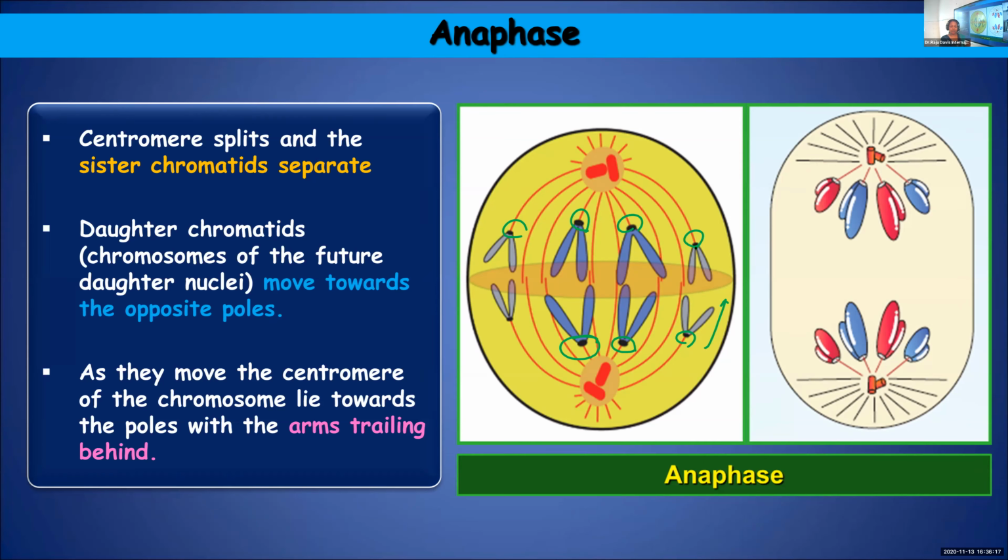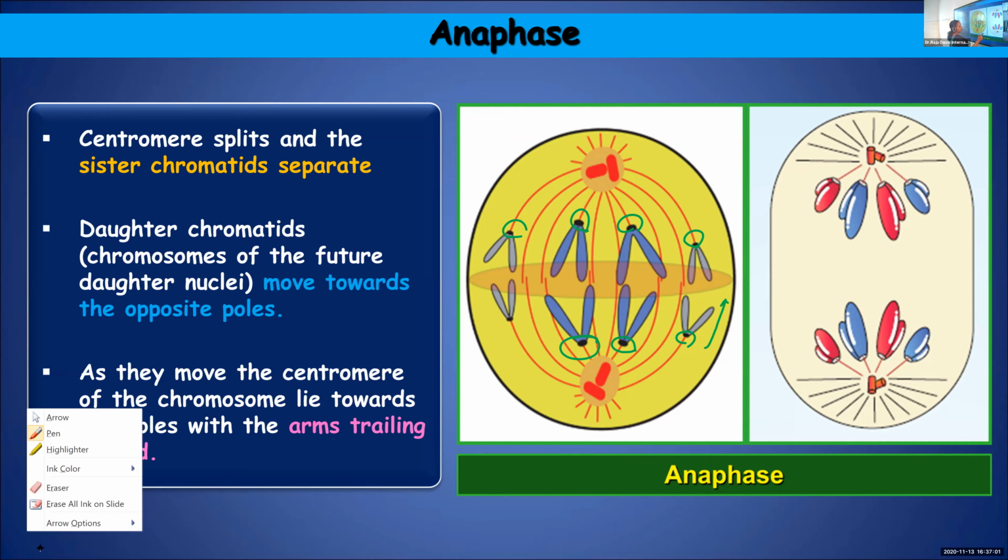But once metaphase stops and anaphase starts, the centromere which was holding the two sister chromatids together will split. When they split, the sister chromatids will separate. Once separated, those sister chromatids will move towards the opposite poles, one set towards one pole, the other set towards the opposite pole. When they are moving, their centromere will be facing towards the poles and the arms will be trailing behind. And here you can see late anaphase.